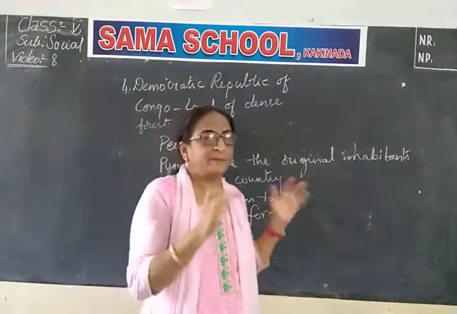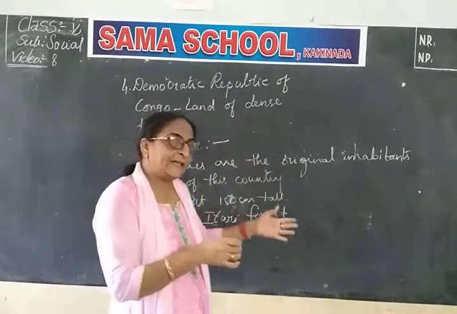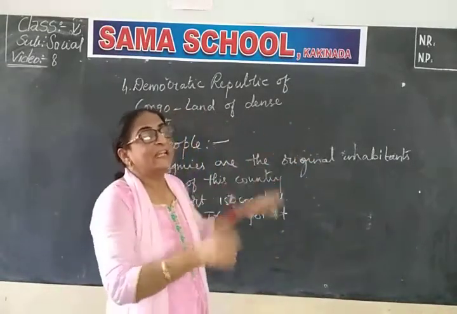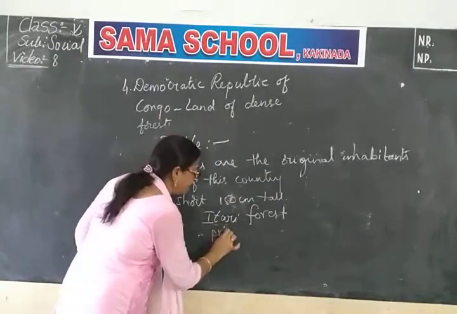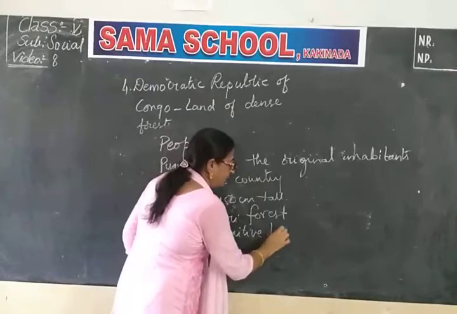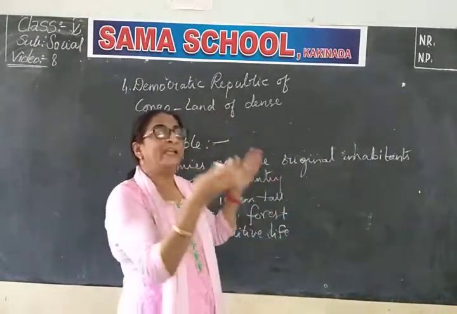So they are not permanent settlers. They still lead a very primitive life and a very old method of living. Old method of living how? Still hunting and gathering food.